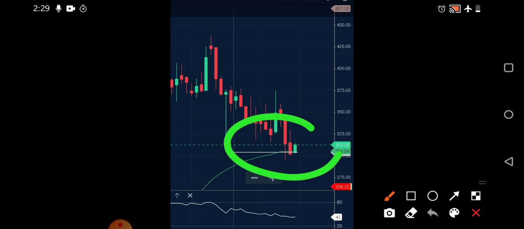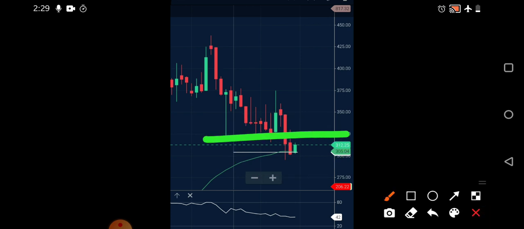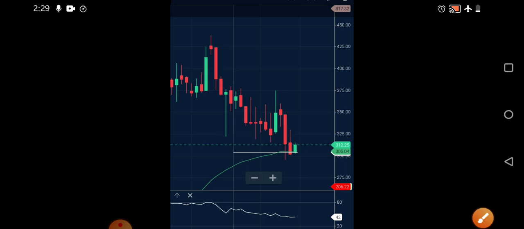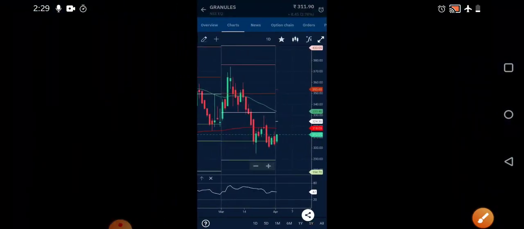Okay, so support wise we are seeing 305. This is on the weekly time frame. So what are the resistances? Obviously the first resistance we are seeing is 325. That is going to be a very important resistance. If it crosses that, then definitely we will see some extreme bullishness. Okay, so that was the 1 week chart.